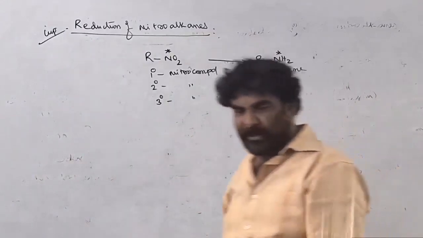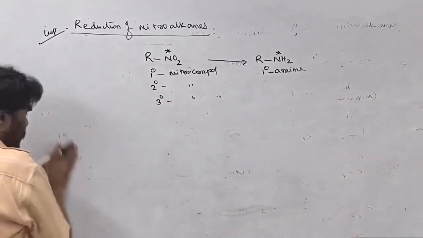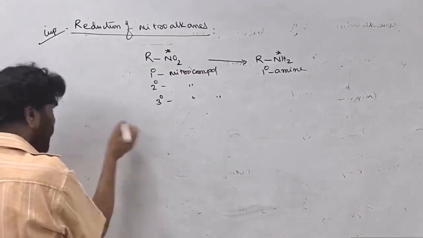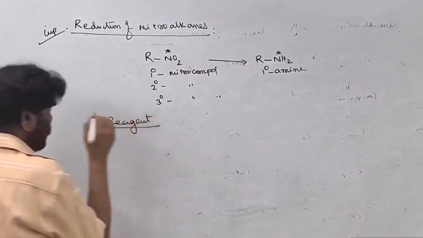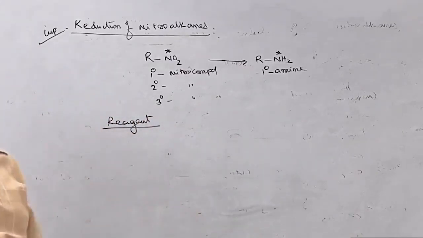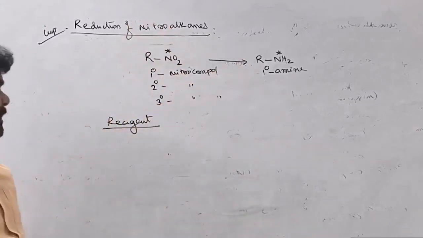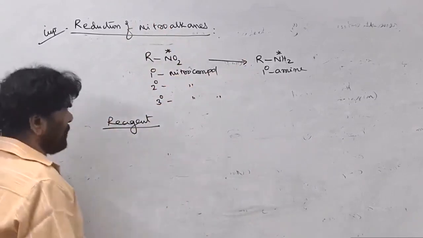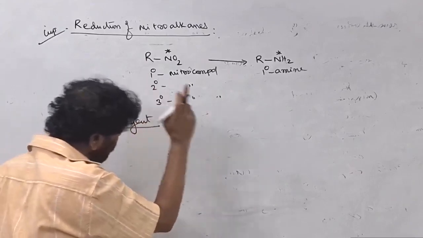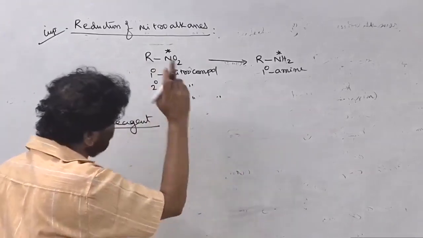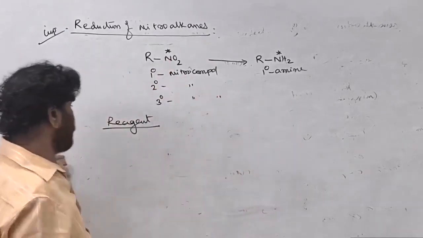Very important reaction, easy to convert. What are the reagents used to convert the nitro group into a primary amine group? It is one of the important methods for the preparation of primary amines. Secondary and tertiary amines cannot be prepared this way, only primary amine. Primary nitro compound gives primary amine, secondary nitro compound gives primary amine, tertiary nitro compound gives primary amine.